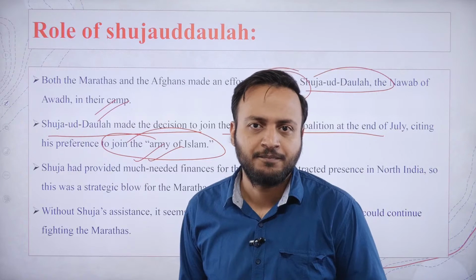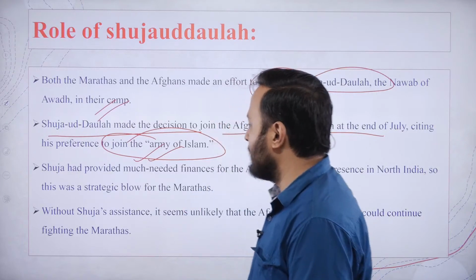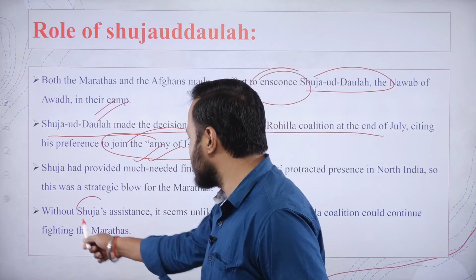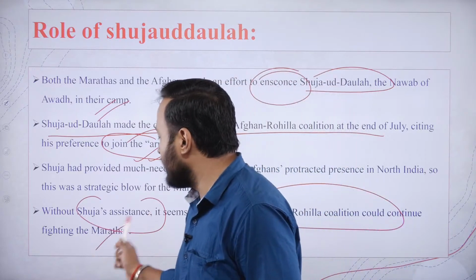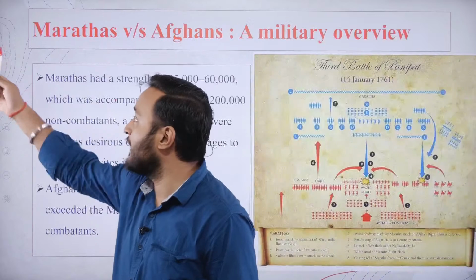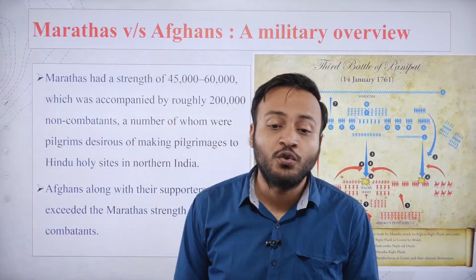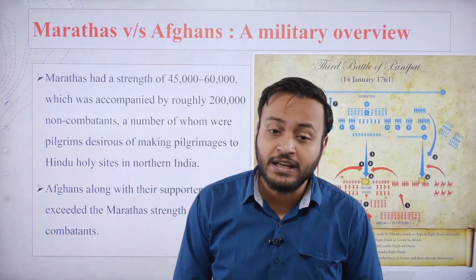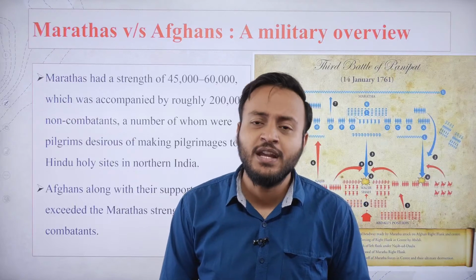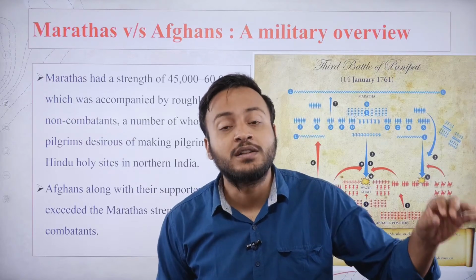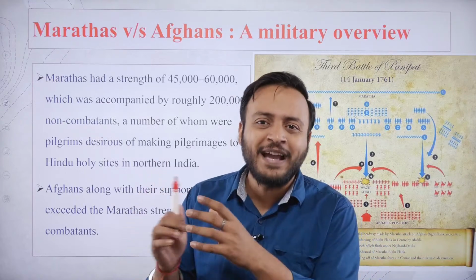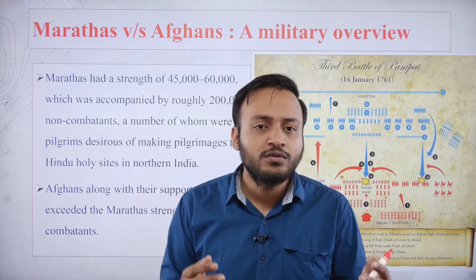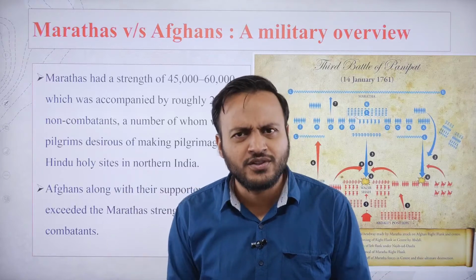defeated the Marathas. Okay. Now coming to this point, that without Shuja's assistance, it seems unlikely that the Afghan Rohilla coalition could continue fighting the Marathas. As we all are aware, the Marathas were so sure of their victory that they had brought 30,000 pilgrim aspirants, those who were aspiring for the pilgrimage.